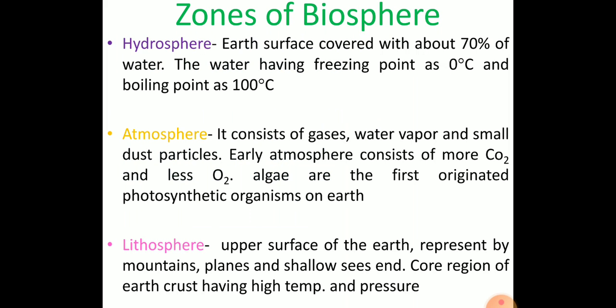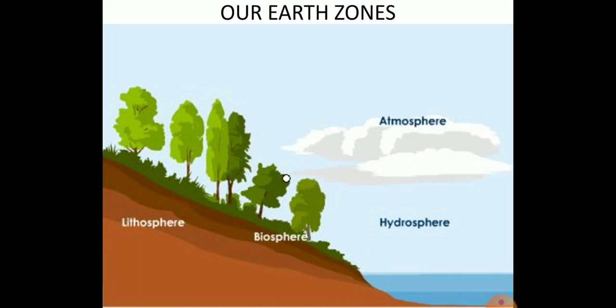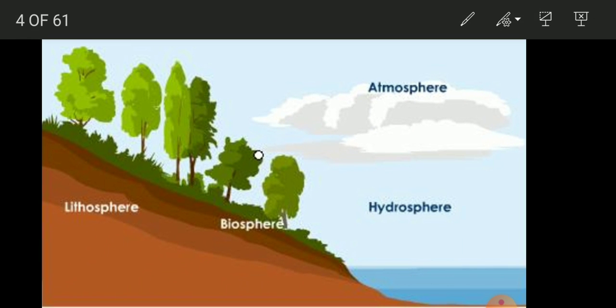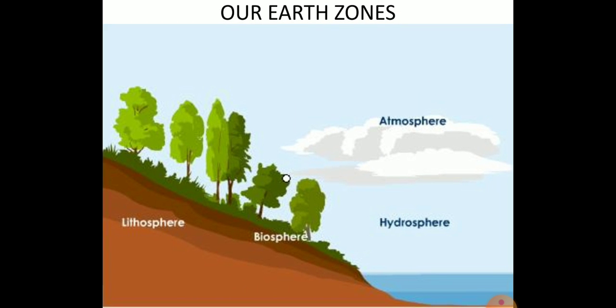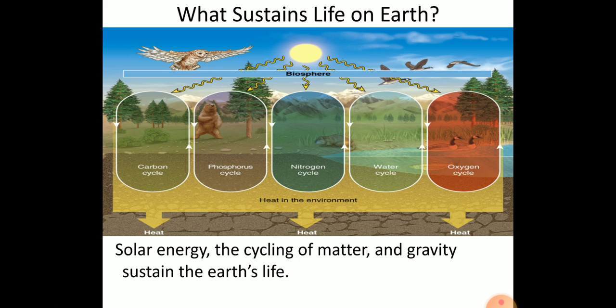And the atmosphere is the region in the earth's surroundings where gases, water vapors, and dust particles are present. That region is generally referred to as the atmosphere. And last is the lithosphere, that's the soil portion, represented by the mountains, plains, and shadow regions. This picture simply shows how the biosphere consists of these components: the atmosphere, the hydrosphere, and the lithosphere. All these together we call the biosphere. These are the zones of the earth's surface.